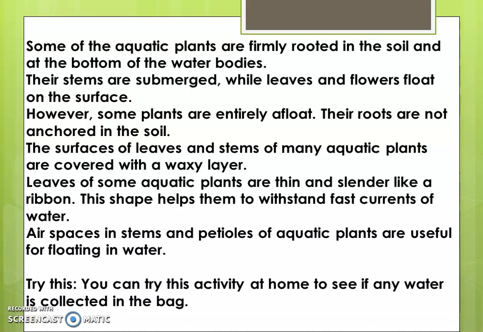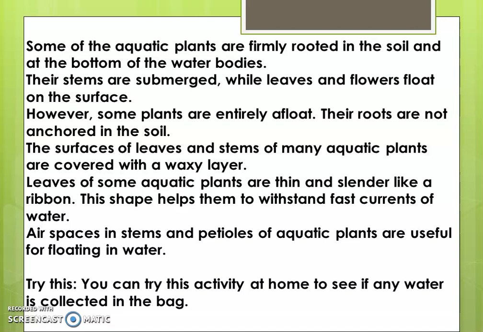Now we will see adaptation in aquatic plants. Now some of the aquatic plants are firmly rooted in the soil at the bottom of the water bodies. They are fixed in the soil in the water bodies. Their stems are submerged, means they are under the water, while leaves and flowers float on the surface. However, some plants are entirely afloat. Their roots are not anchored in the soil, means that their roots are not attached to the soil.